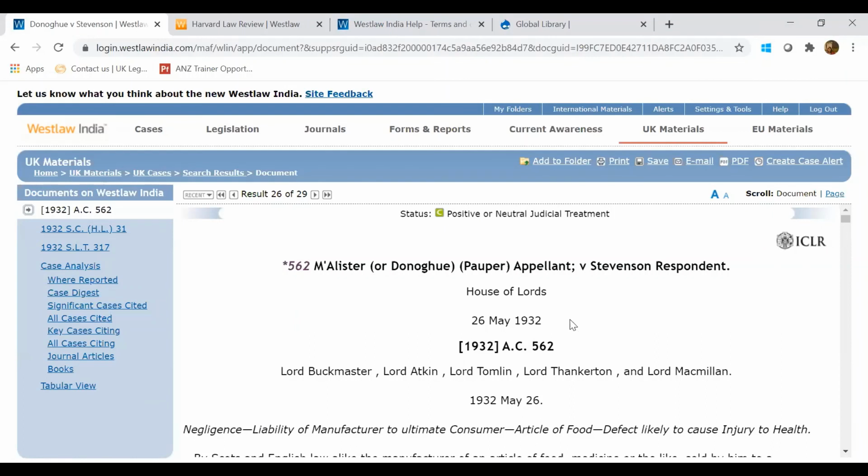So for example, if I'm talking about this case, this is the citation which I clicked on, and these are the other citations which are available. So these are the other reporters also which are referring to the same case only. But you need to search with the name of the party, or if you don't have these citations available, you can just simply put the name of the party over there and can search there.